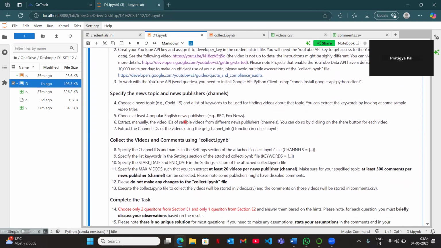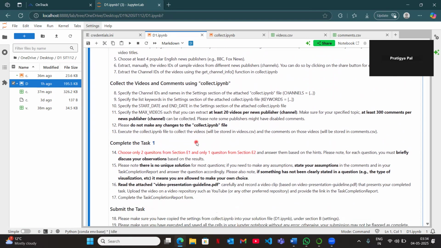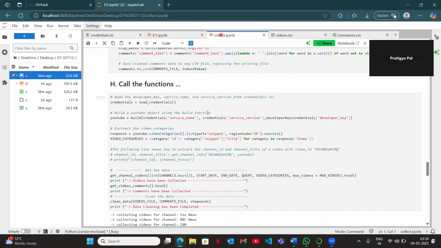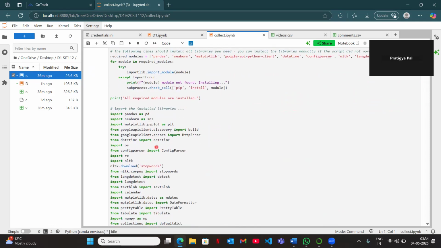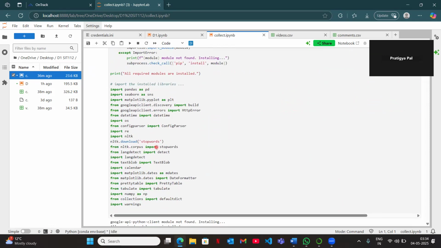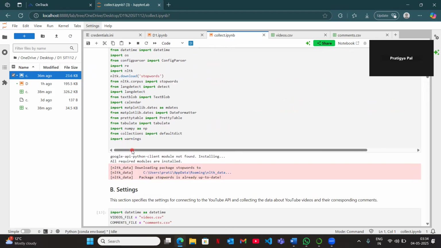The next step was to choose the list of the keywords and make those changes in the settings file of the collect file that has been given with the dash sheet. So if we just go through this file here, the very first topic was to do the imports. Here are all the modules that we'll be needing in the further steps. So we can see Pandas, Seaborn, Matplotlib, all of them are here.